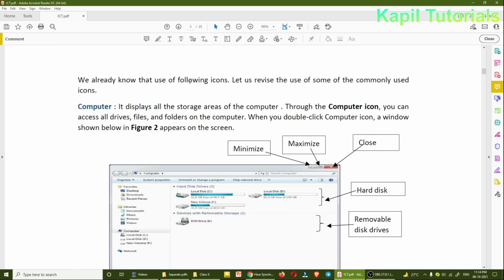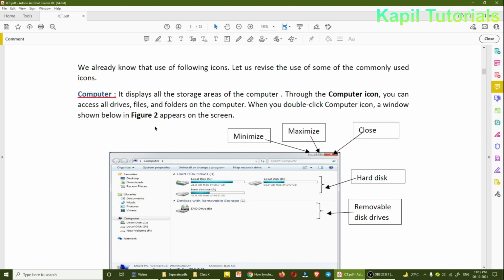So we already know the use of the following icons. Okay, so let us revise some of the icons. Firstly, the computer icon in Windows 7. It displays all the storage areas of the computer. Through the computer icon, you can access all drives, files and folders on the computer.